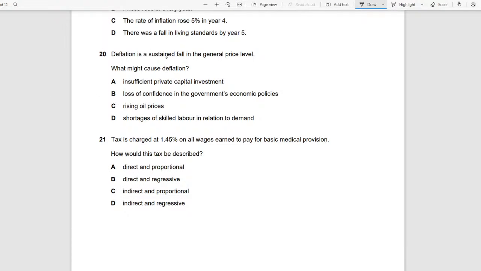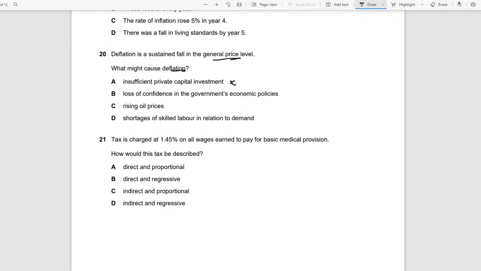It says deflation is a sustained fall in the general price levels. So inflation is the increase. This one is the decrease. So what might cause a deflation? What might cause the prices to go lower? Okay, so let's see. Inefficient private capital investment. No, this would actually increase price levels. Yeah, because when there is less private investment, then the cost of production will become more expensive, leading to an increase in the price level.